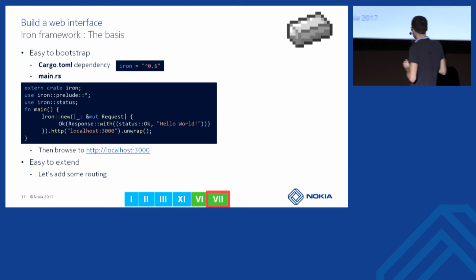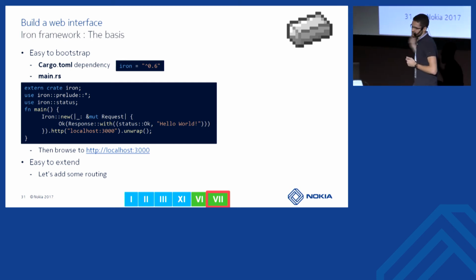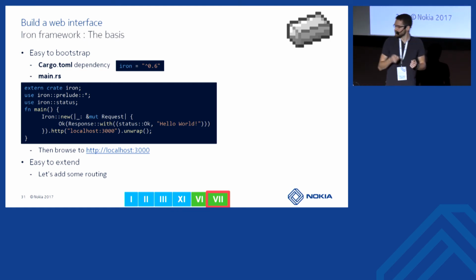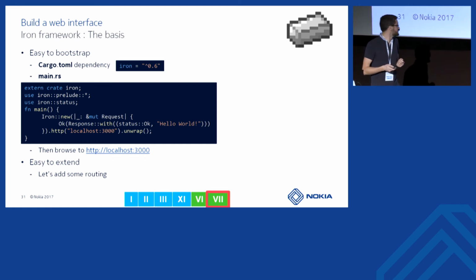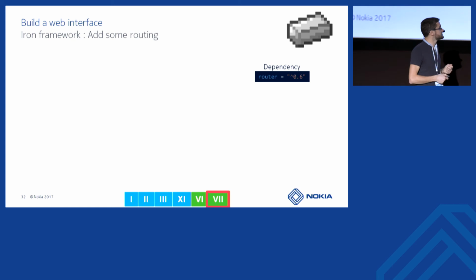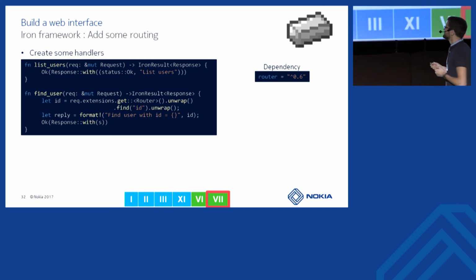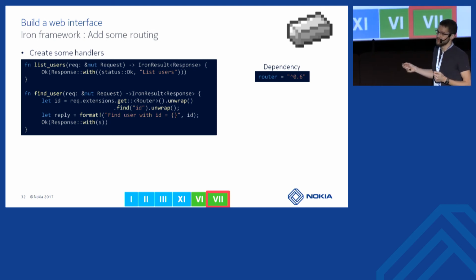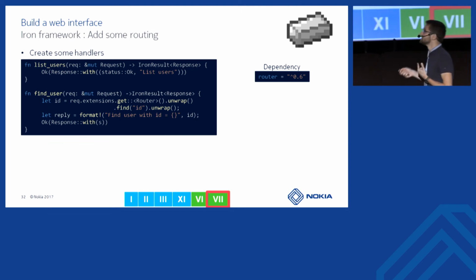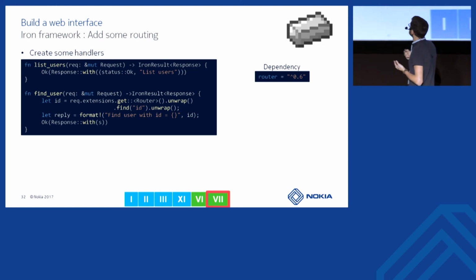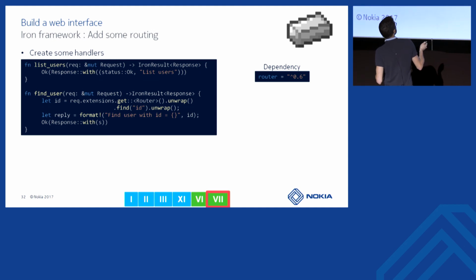Well, this one is easy to extend too. Here we said hello to the world, but we will probably want to do things that are useful. So let's see how we can add routes. First, we add a new dependency, which is router, and we create a few functions which will be used to handle the request. So instead of using closures, here we will be using functions. Those functions have the same signature. They accept one mutable reference to a request, and they return a result with a response.